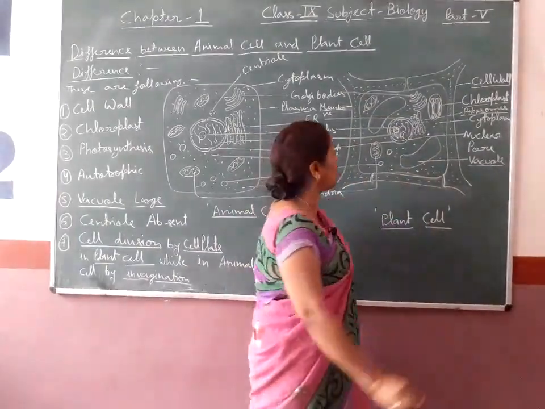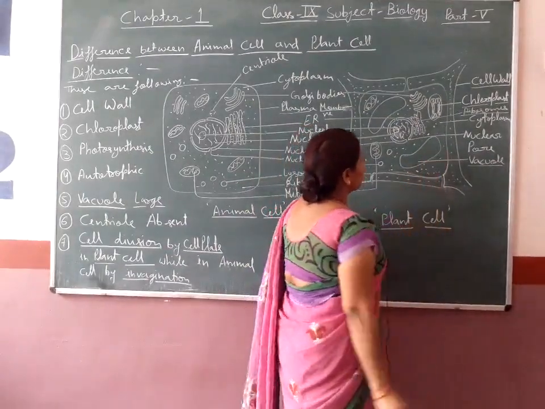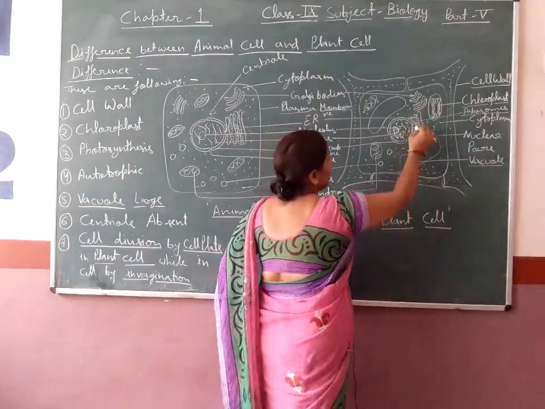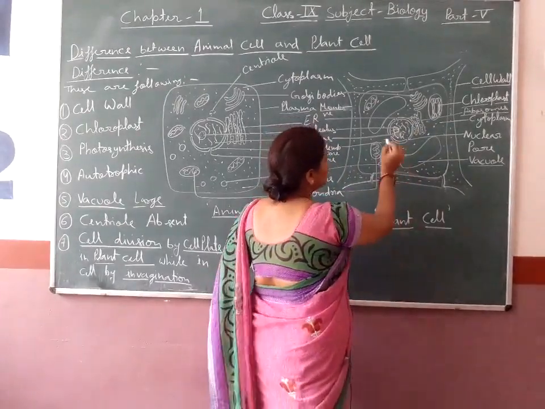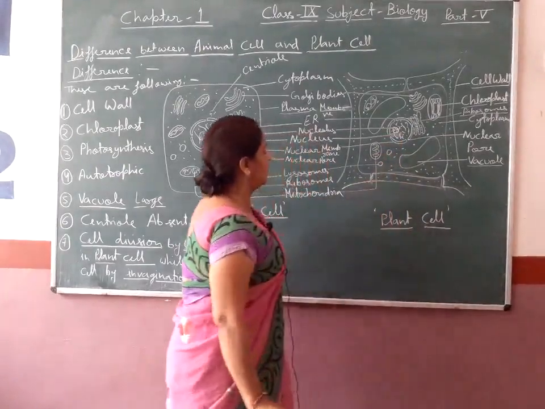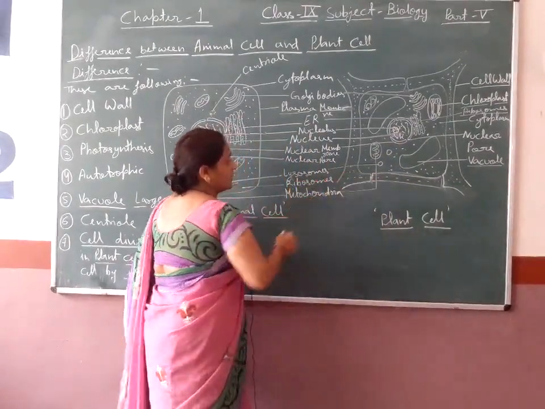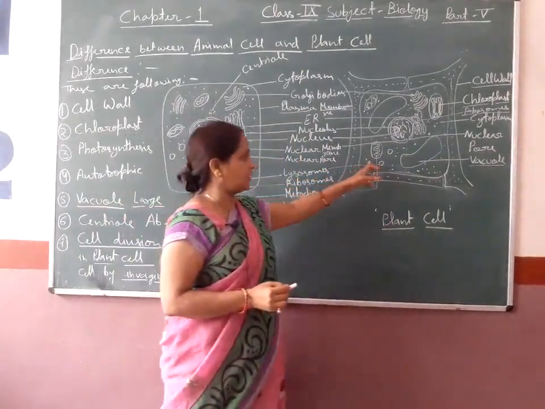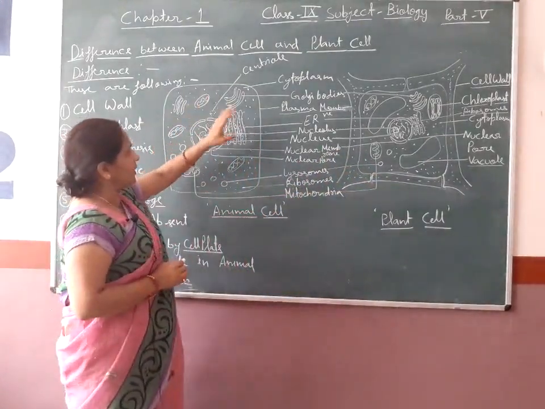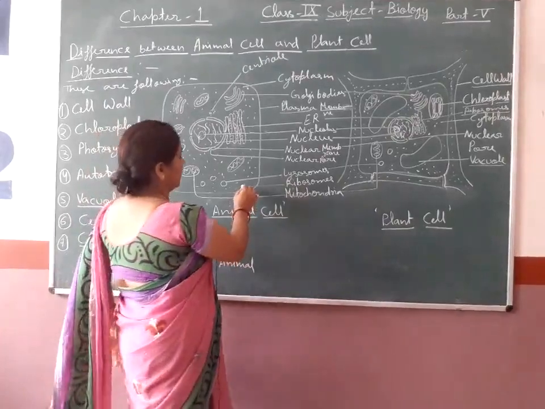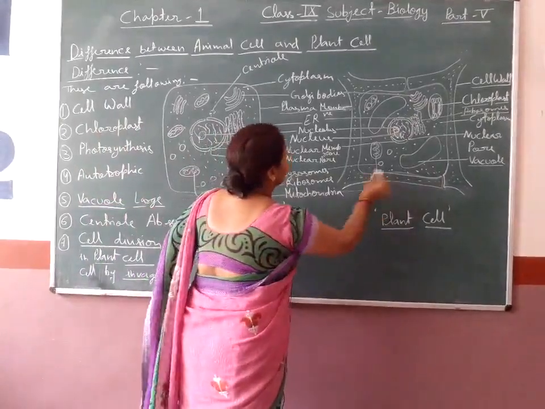So it is also called the reservoir. Endoplasmic reticulum is also present, then ribosomes, mitochondria and lysosomes are present in both cases, here and also here. So there are some differences between the animal cell and plant cell.